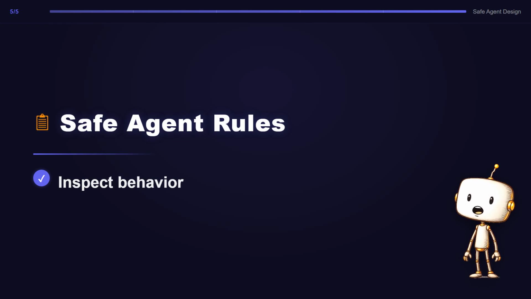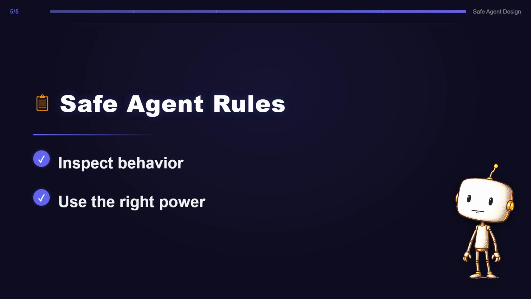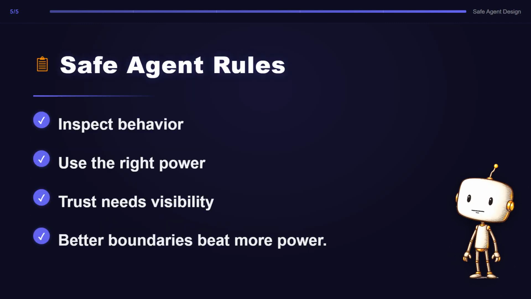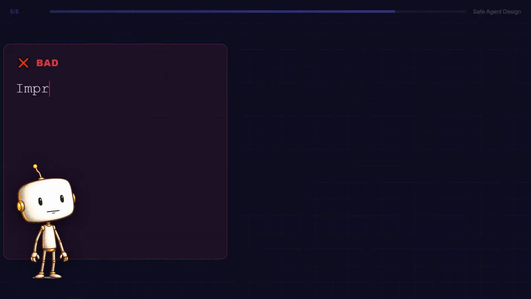The best agent is not the one with the most power. It is the one that uses the right amount of power at the right time. More power does not make a better agent. Better boundaries do. That is the practical rule for safe agent design.